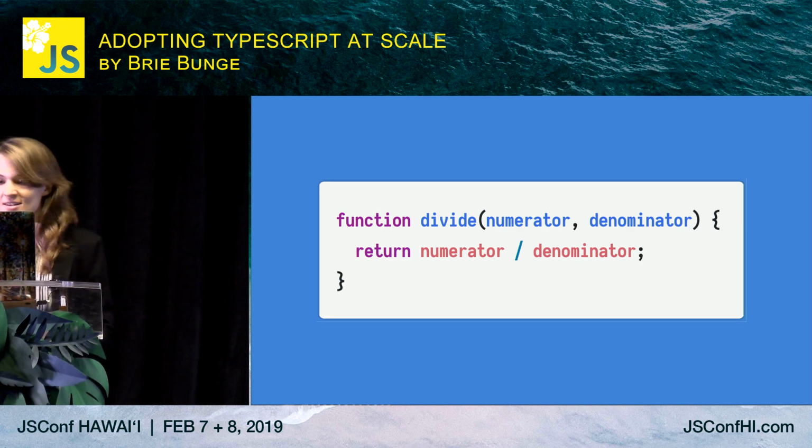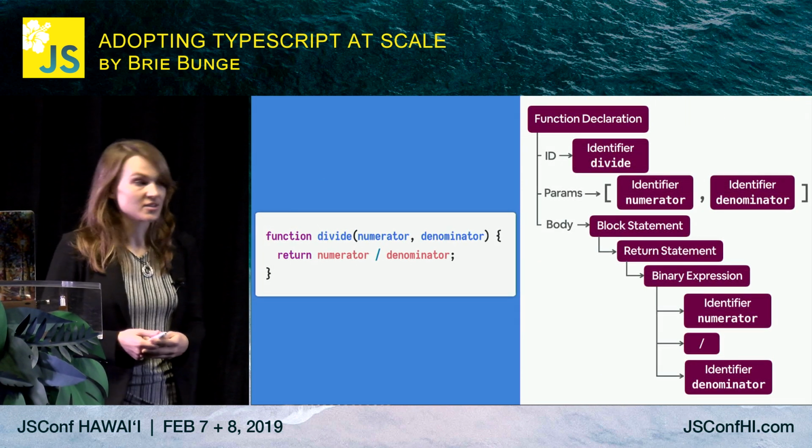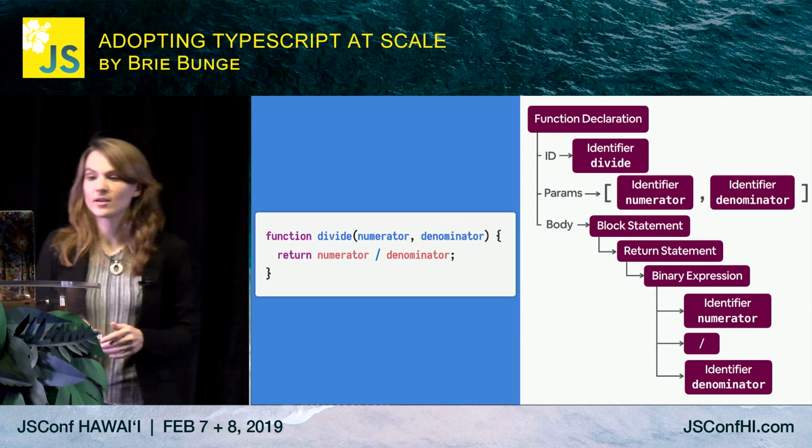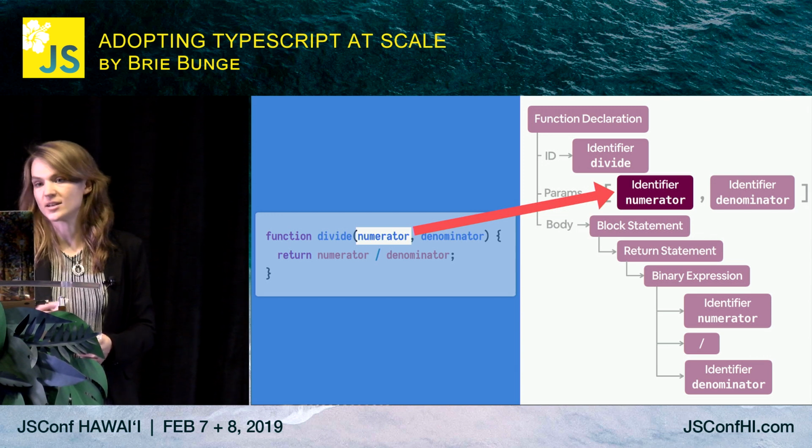Alternatively, we can use an abstract syntax tree, which is something that the speakers earlier brought up too. So this is the AST representation of this code. Notice how for every piece of code on the left, it has a corresponding node in the tree on the right.